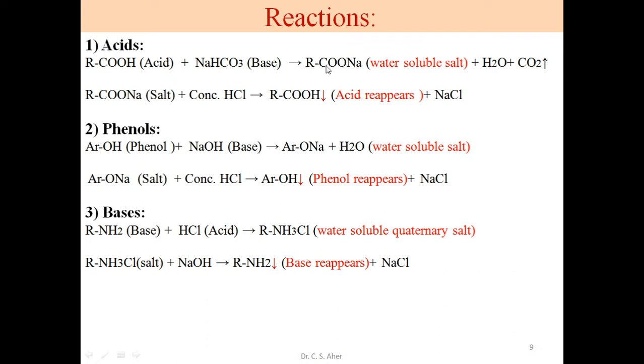We get a clear solution, or partial solubility, or complete. So in this case, complete solubility. In this clear soluble salt solution, when we added concentrated HCl, the acid which got converted into salt reappears. By addition of acid to the salt solution, H plus is supplied and this acid gets reprecipitated. This original acid is reprecipitated and we get the PPT of that acid. NaCl is there, it is water soluble. This PPT of acid appears and we say acid is present and confirm.